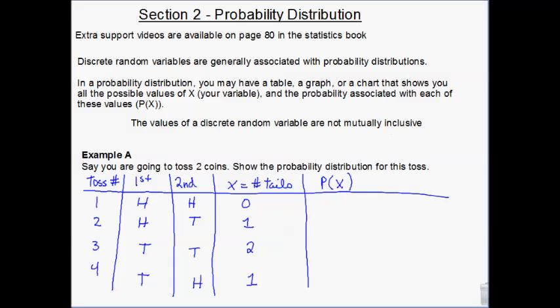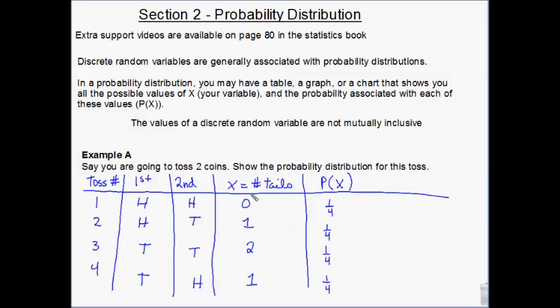hold on. We have a 1/4 chance of this happening where I get no tails, because 1 out of 4 tosses. I have a 1 out of 4 of getting a head then tails, a 1 out of 4 of getting a tails and then tails, and a 1 out of 4 of getting tails and then heads. All together they add up to 1. Does that make sense?